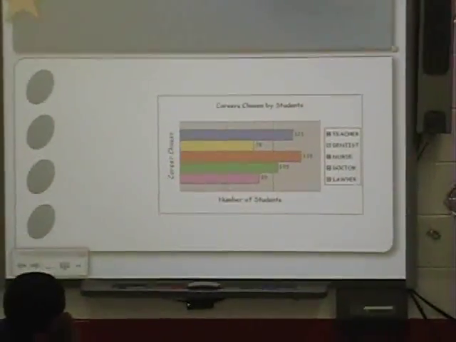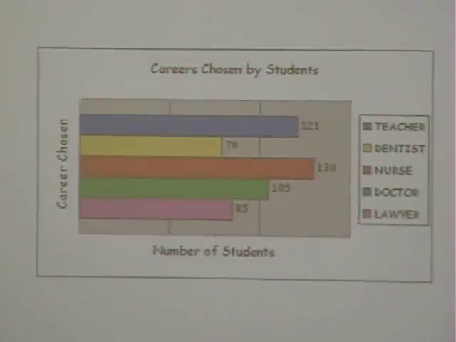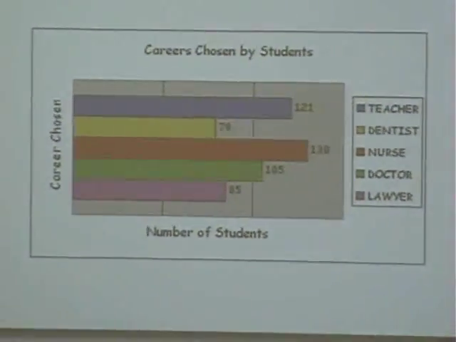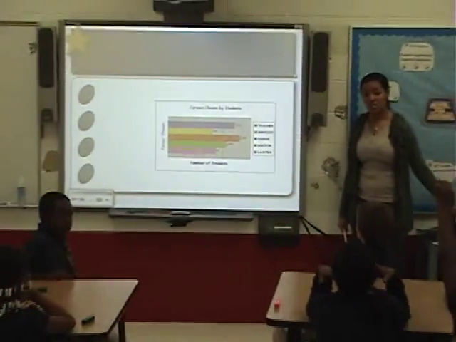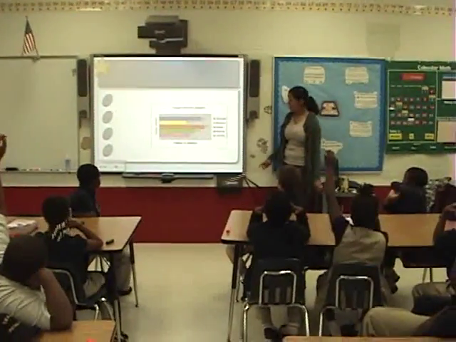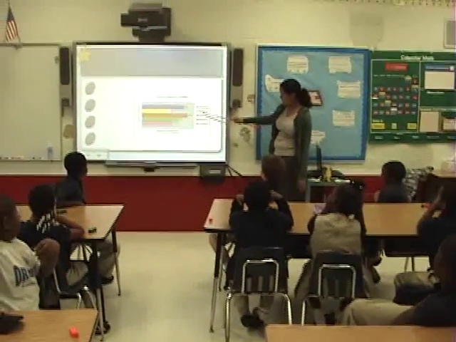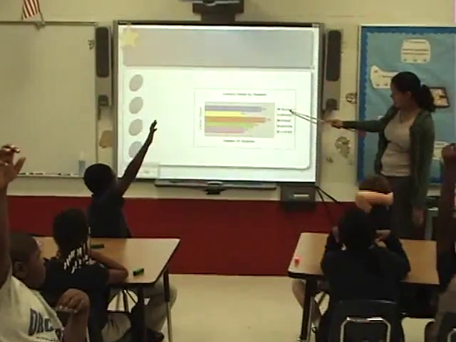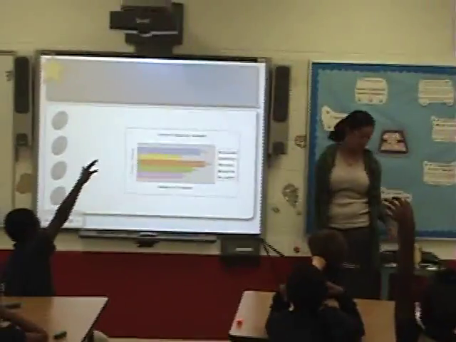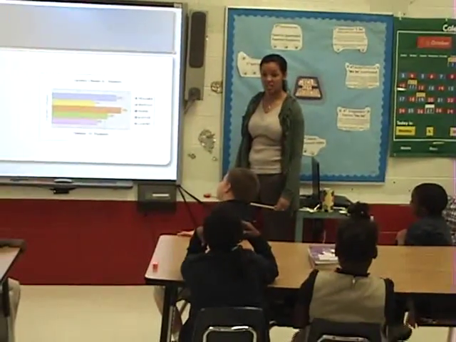Short students. What was chosen by the students? Careers. Careers? Good. Okay. So who can tell me what this box over here represents? It has the colors and the kind of careers. Number 6. The key. The key.